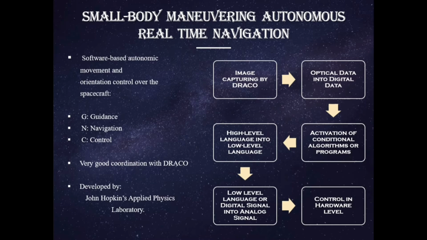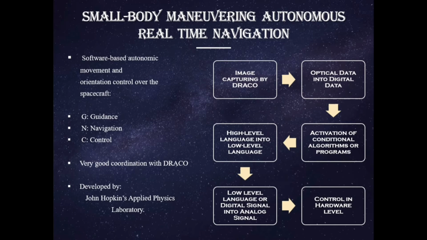So after the program is run, that is, the high level language is run, then the command will also be in high level language, which has to be converted into low level language or machine language, which is nothing but digital signals, or binary digit signals, 0 1 signals like that.